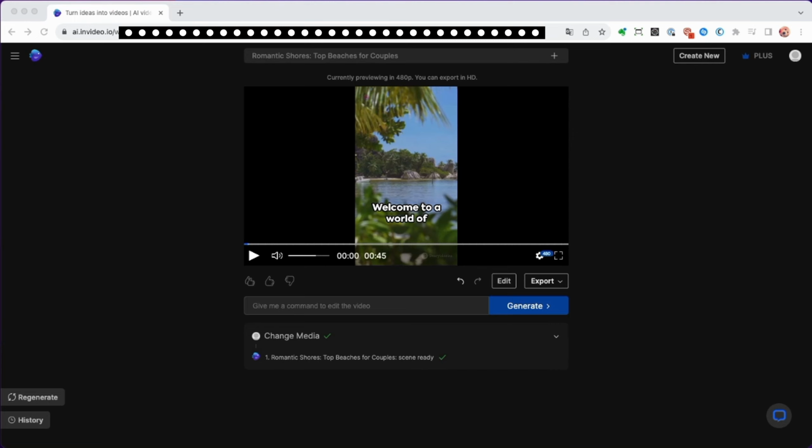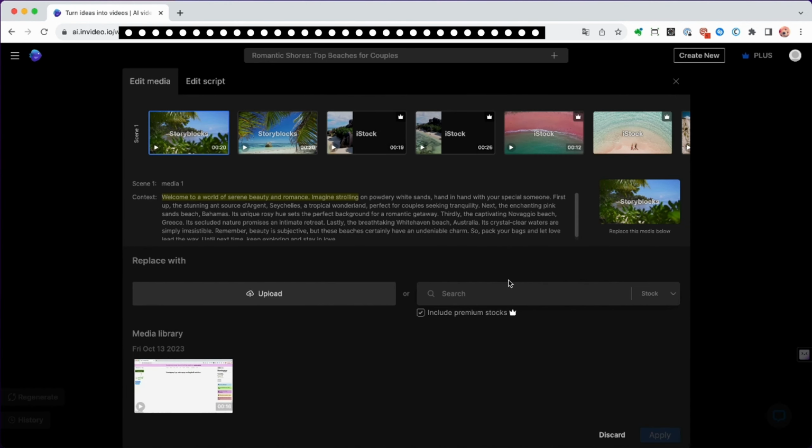It's pretty good already without any manual editing, right? Want to give it a try yourself? You can find the link of this tool in the description below and try it for free.